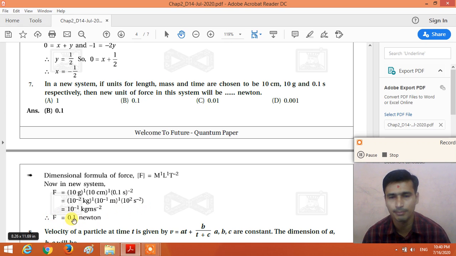So if we combine the power of 10, 10 raised to minus 2, 10 raised to minus 1 and 10 raised to plus 2, we get 10 raised to minus 1 kg meter per second square, and kg meter per second square is equal to Newton. So in a new system of unit, the unit of the force is equal to 0.1 Newton, right?